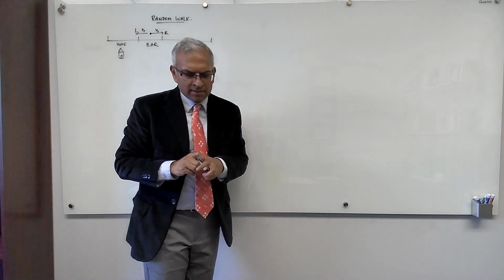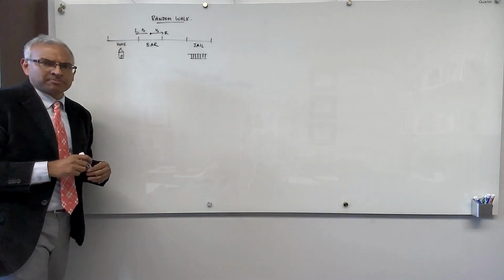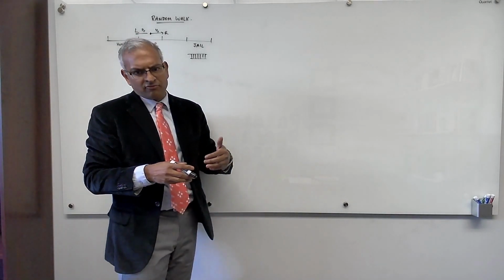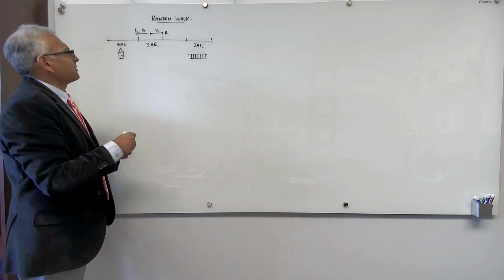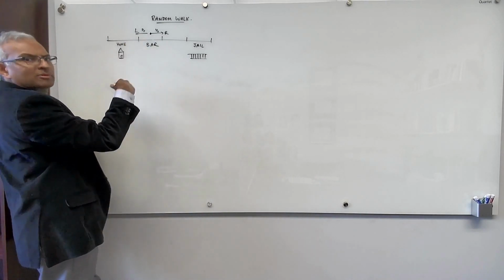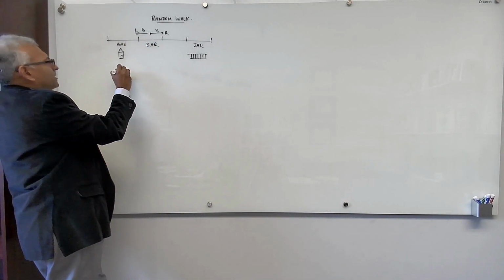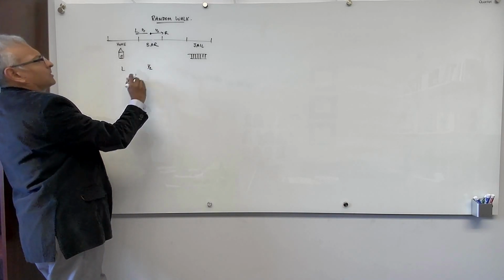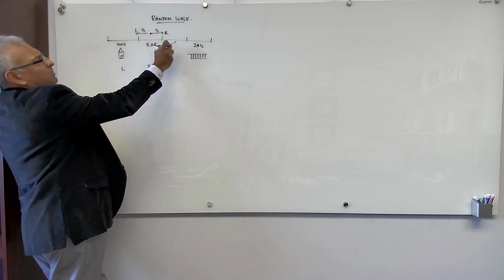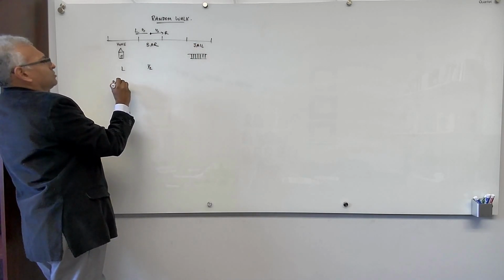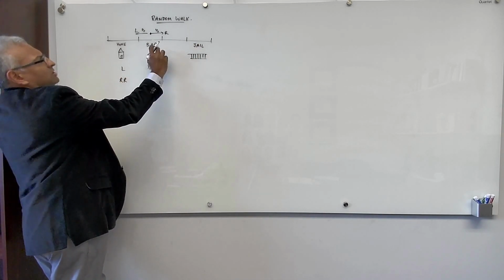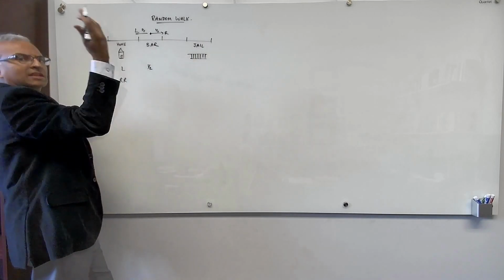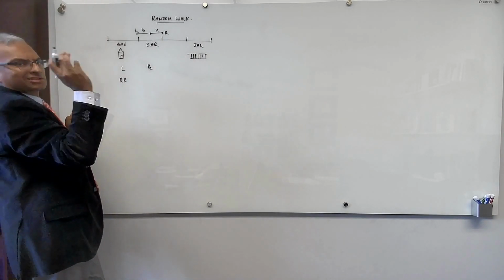Let's try to see what can happen. What are the possible sequences of moves of the drunk? If the drunk moves left, he's at home, and that's the end. He gets into bed and sleeps. So L, and what are the chances of that? L is 1/2. Now he could move right, in which case he's in jail, and again the whole process stops and he sleeps in jail for the night.